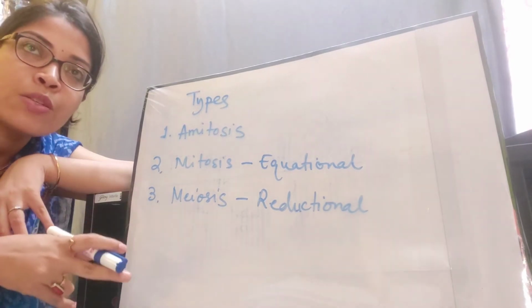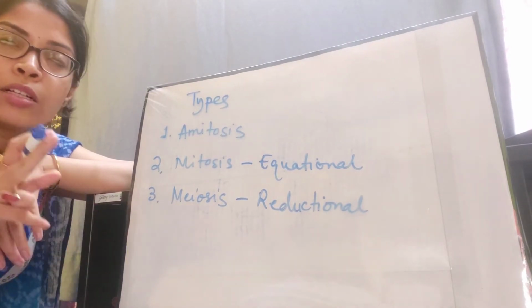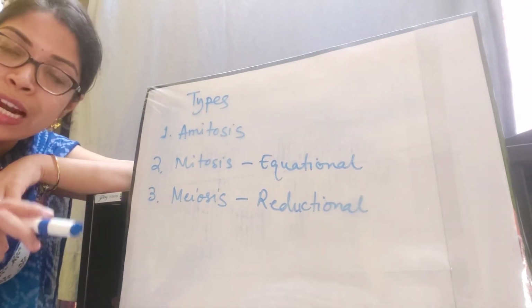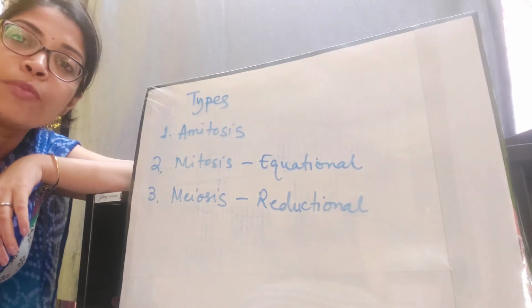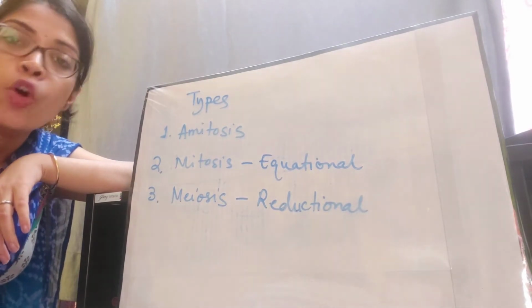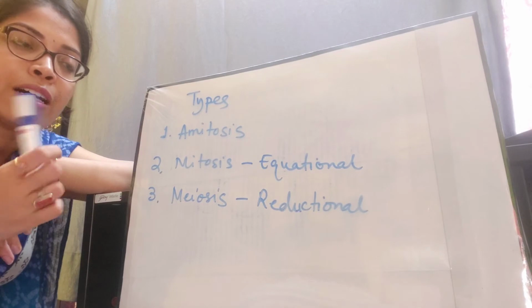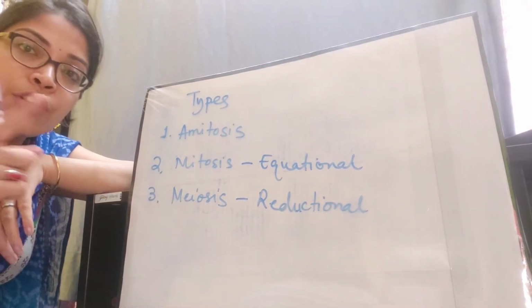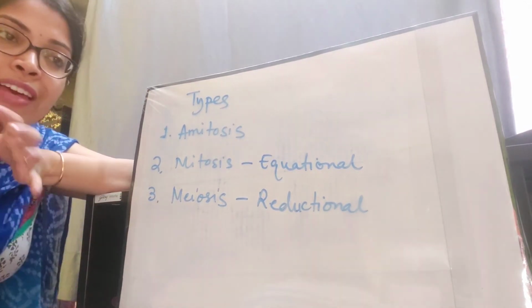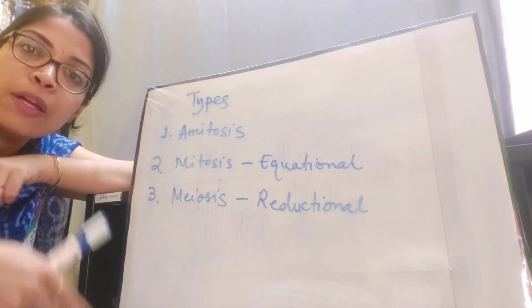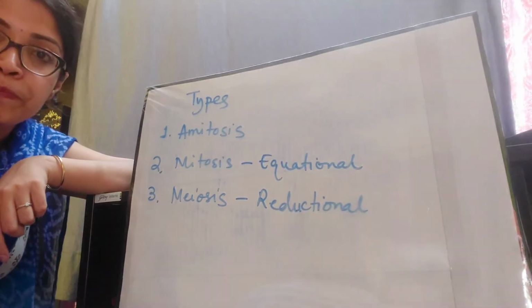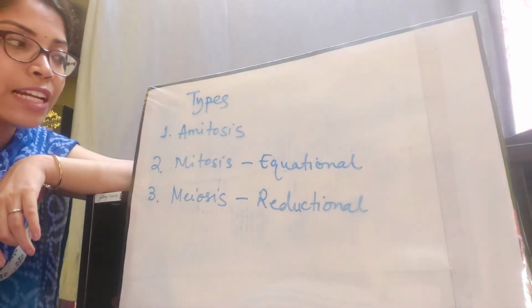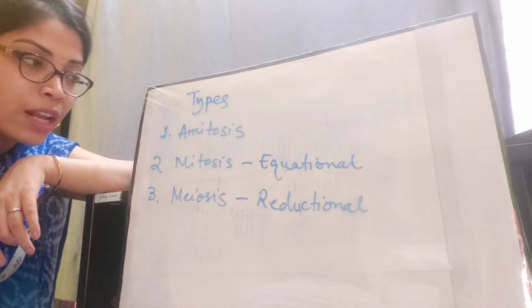If each of the gametes were diploid, 2n and 2n, the zygote formed would be 4n, which is not normal. So by meiosis, the chromosome number of the gametes is reduced to haploid, so that when they unite with the other gamete, it automatically becomes diploid. I hope you have understood the types of cell division: amitosis, mitosis and meiosis.